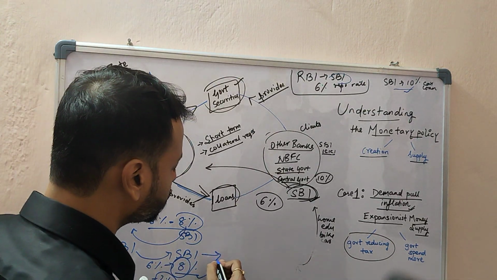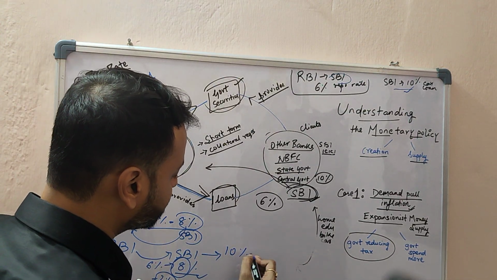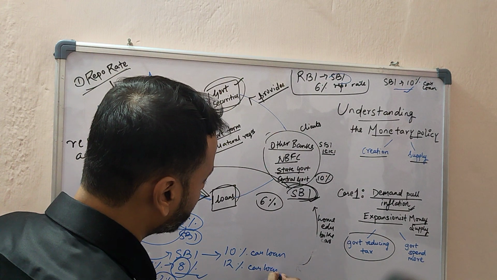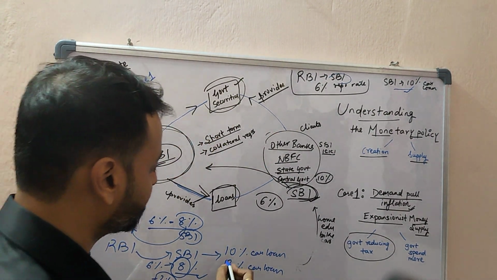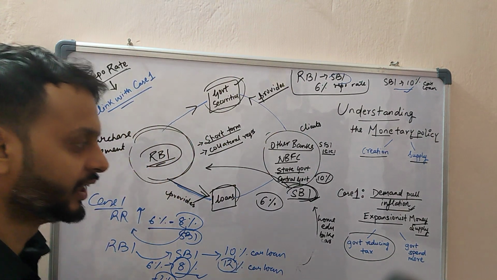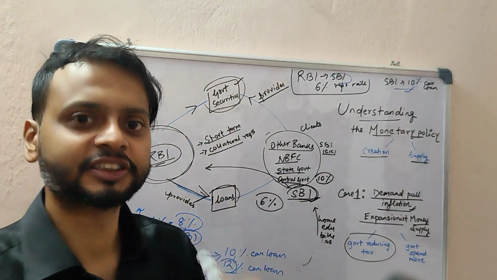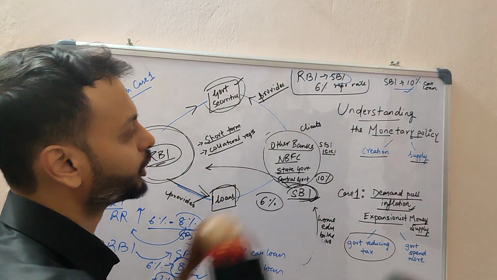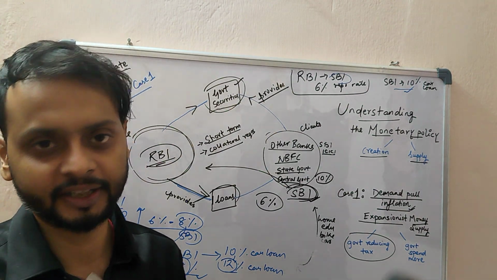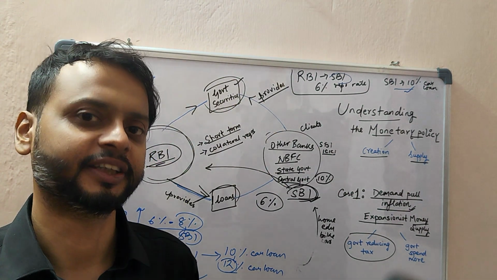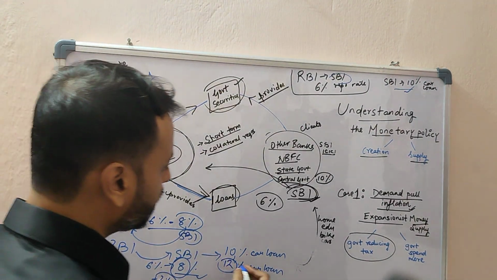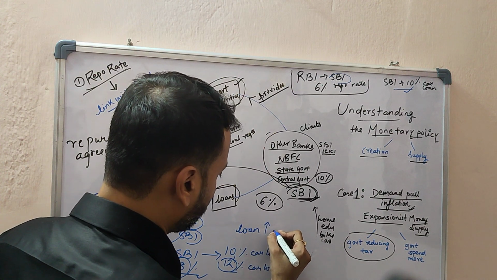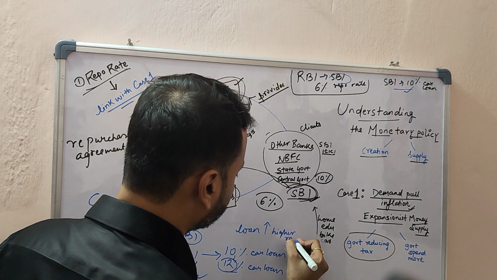So now, they are already charging 10% car loan interest. They will increase their car loan interest to balance their balance sheets, like 10 to 12%. So in an economy, there is always a circular flow of income, where whenever RBI increases the repo rate, these banks also have to increase their loan interest rates for individuals and other clients. So in this case, we have seen that loans will be at a higher rate.